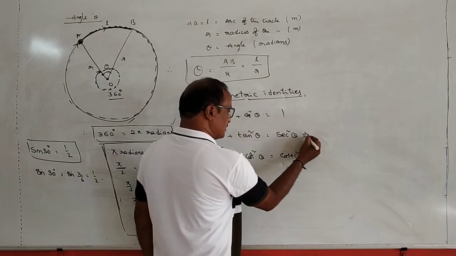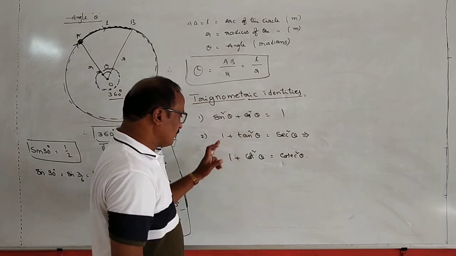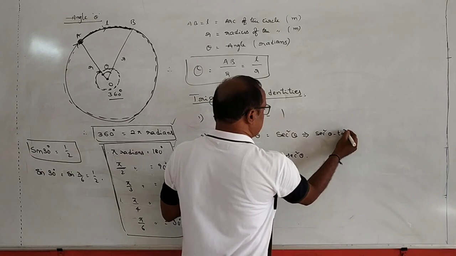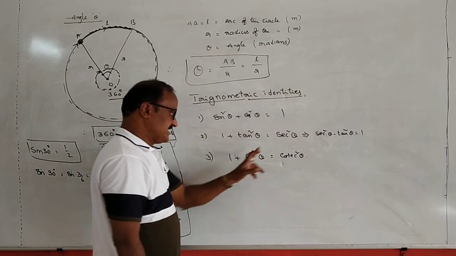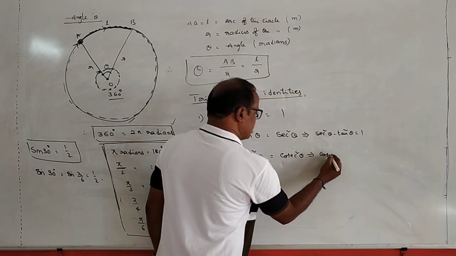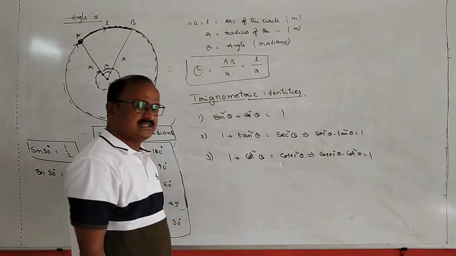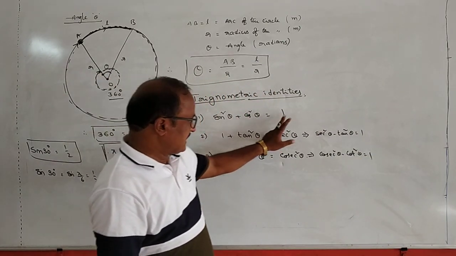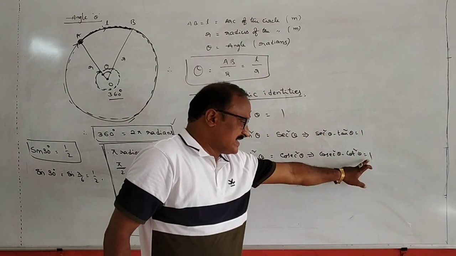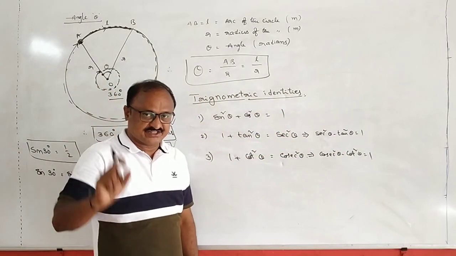From these relations also, we get secant square theta minus tan square theta is equal to 1. And cosecant square theta minus cot square theta is also equal to 1. This is a simple way. Sin square theta plus cos square theta is equal to 1. Secant square theta minus tan square theta is equal to 1. Cosecant square theta minus cot square theta is equal to 1. These three are called the trigonometric identities.